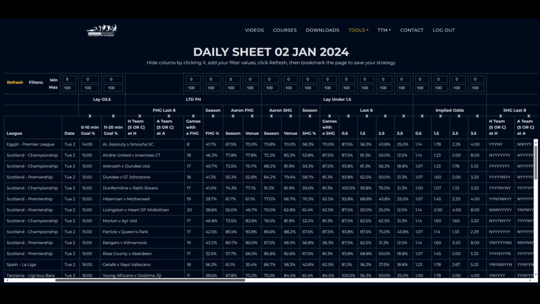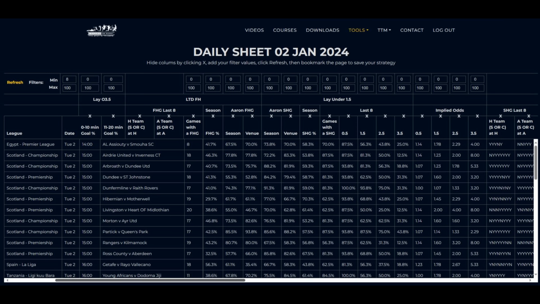All what I have just talked about is about a goal coming, a goal being scored. But what if we don't want a goal? What if we want to play the unders, for example? Well, all you do is change your criteria. Select a lower percentage, look for the games that are below that percentage.